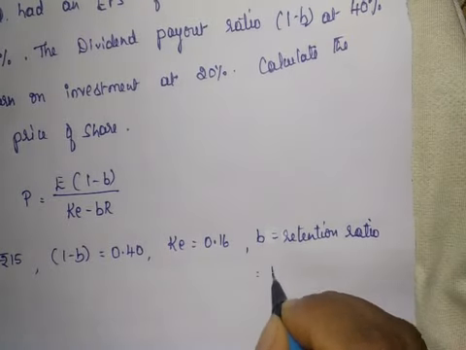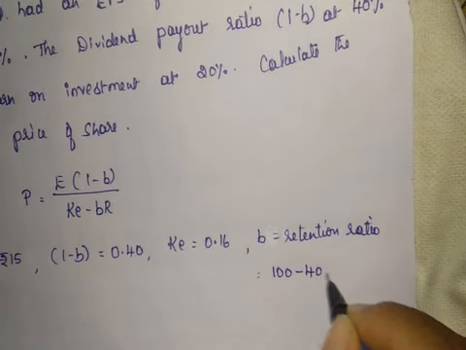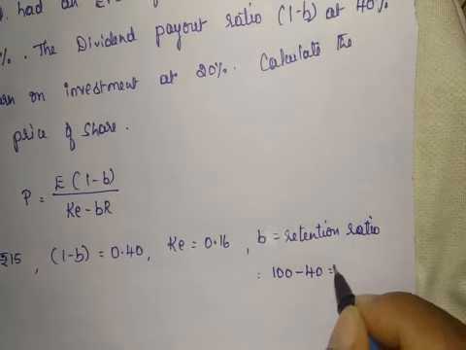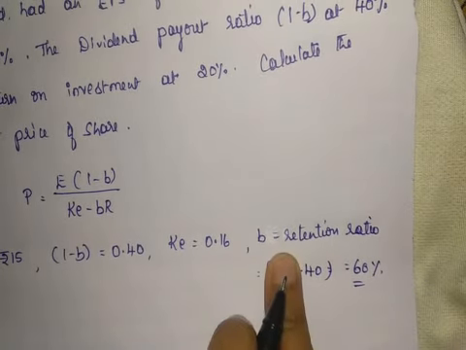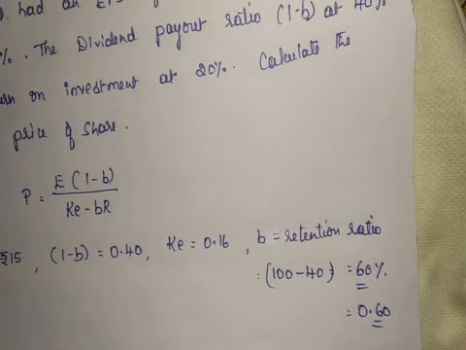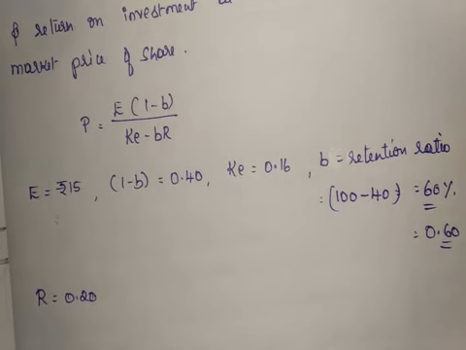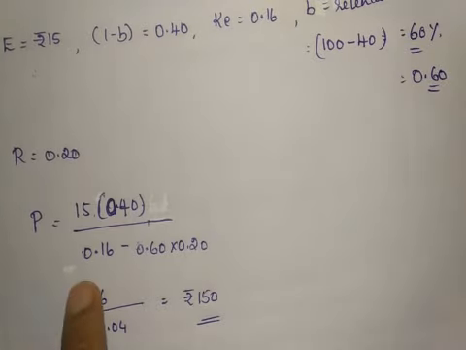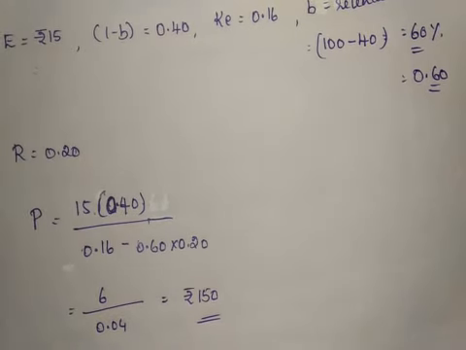If 100% is our total income, out of that if you deduct the dividend payout ratio of 40%, the remaining will be 60% retention ratio, that is 0.60. Then return on investment or rate of return is 0.20. If you apply the information in the formula, you will get the market price, that is rupees 150.